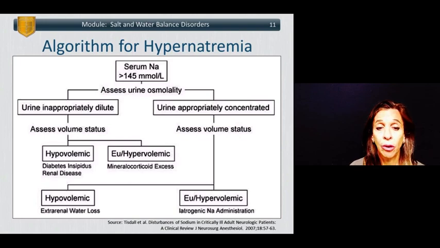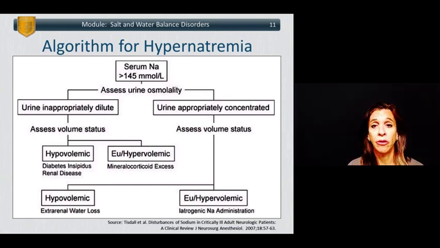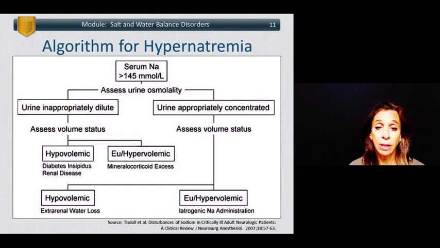This is an algorithm for the evaluation of hypernatremia. Again, hypernatremia is defined as a serum sodium of greater than 145 millimoles per liter. First one assesses the urine osmolality, similar to hyponatremia. If one has a urine that's inappropriately dilute or a very low osmolality, then one should assess the volume status. If the volume status is hypovolemic, then one considers diabetes insipidus or renal disease as etiologies. If the volume status is euvolemic or hypervolemic, then one should consider mineralocorticoid excess.